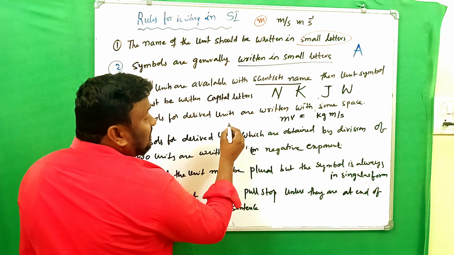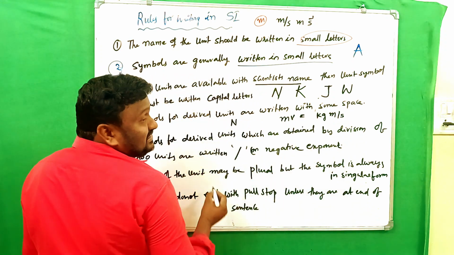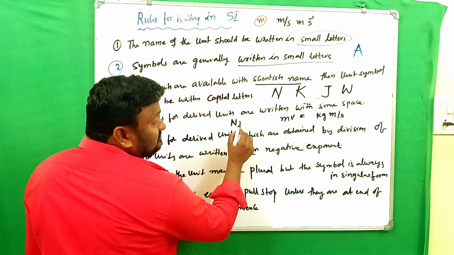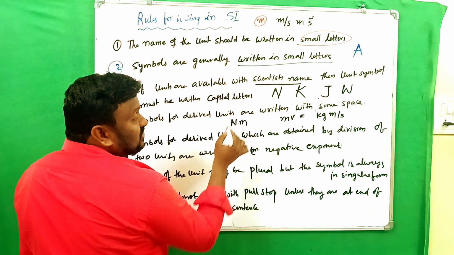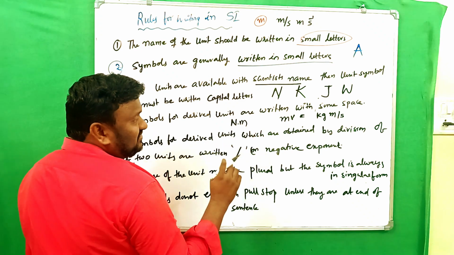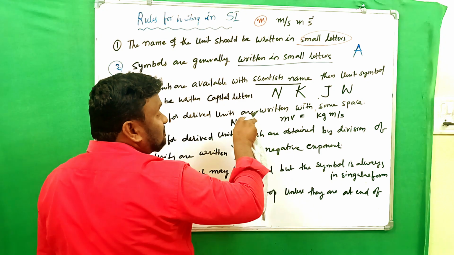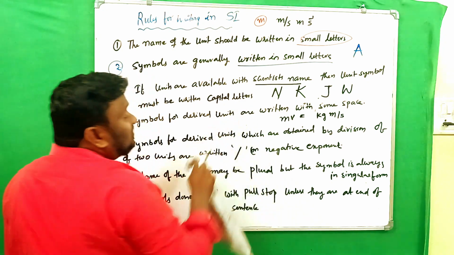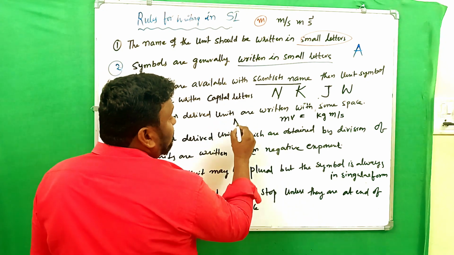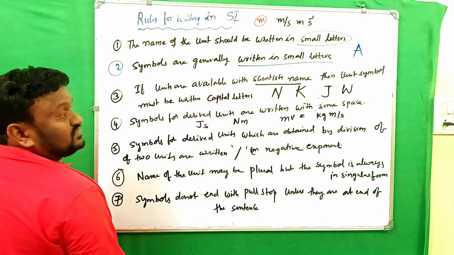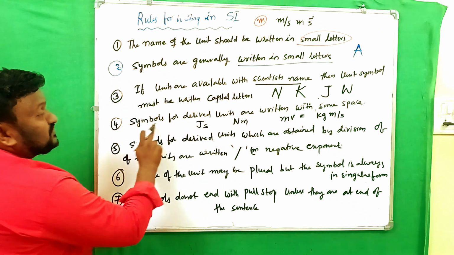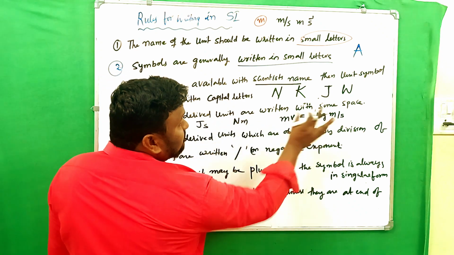So for example, Newton meter, Newton, small space, and m. Don't give any symbol like punctuation marks, commas, any of that. Simply you have to leave some space, not that big, only a little bit of space. Newton meter, joule second, like that. So symbols for derived units are written with a small space.